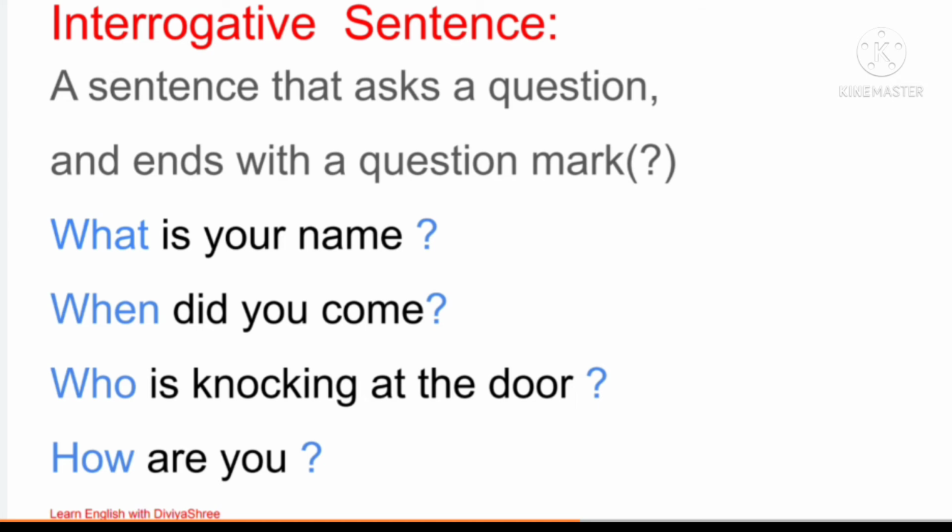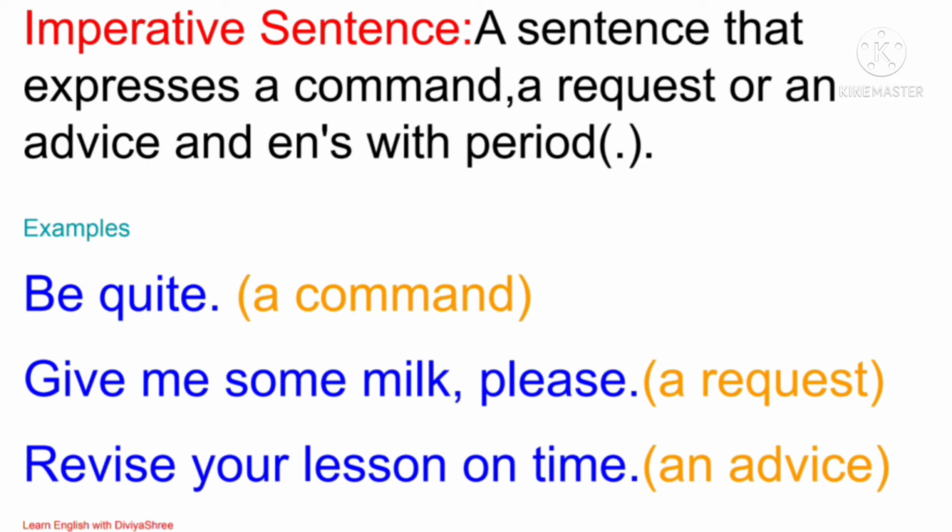Okay, so let's look into the next type of sentence. What is that? It is the imperative sentence. So what are imperative sentences? An imperative sentence gives us a command, or asks for a request, or even an advice. These sentences also end with a full stop, a period.